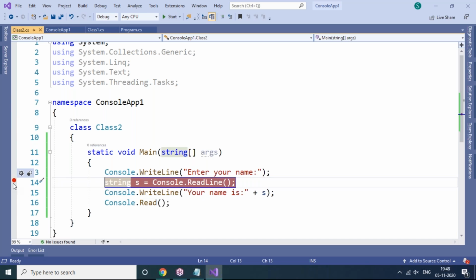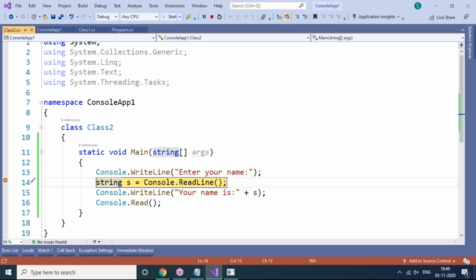So once we keep the breakpoint here, directly you can execute this program. Once we execute this program, wherever you keep the breakpoint, it will highlight it clearly. Once we place the mouse pointer on the s variable, what is it showing right now? Null. Null means we have not yet provided any input, so nothing is there in the s variable. If you want to continue the program to execute from the next line onwards, then I recommend pressing the function key F11 on your keyboard.